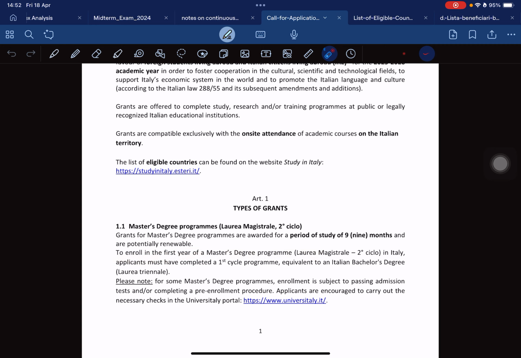This means your master's program studies in Italy normally last for 9 months. That's why it says 9 months.